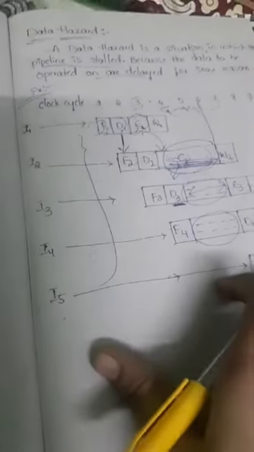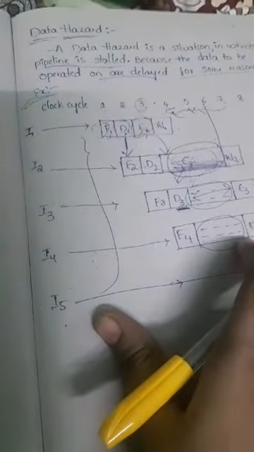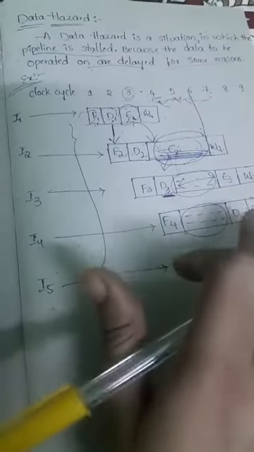You know that in data hazard there will be a delay or unavailability of the data, right? So because of the data hazard, this delay or unavailability of data occurs in a pipeline. We know that, right? In data hazard there is a delay or unavailability of the data because the data hazard occurs in the pipeline.